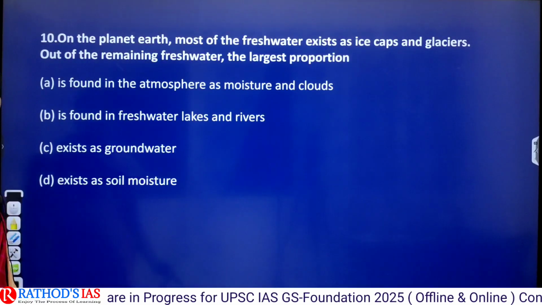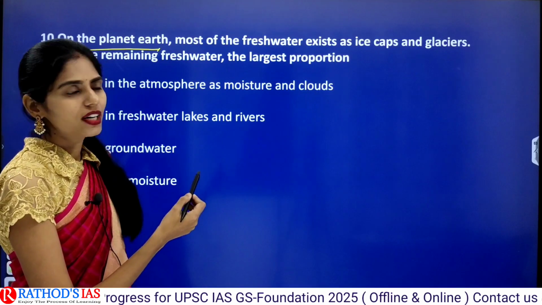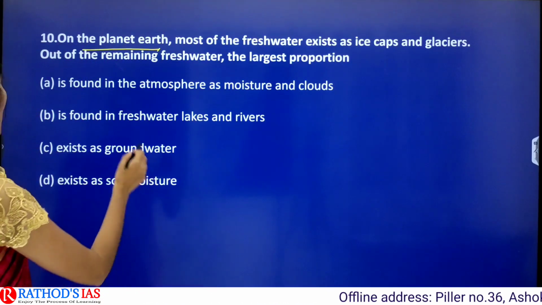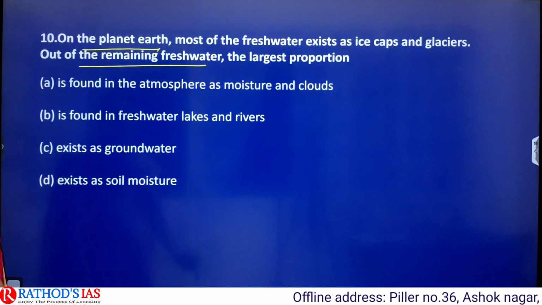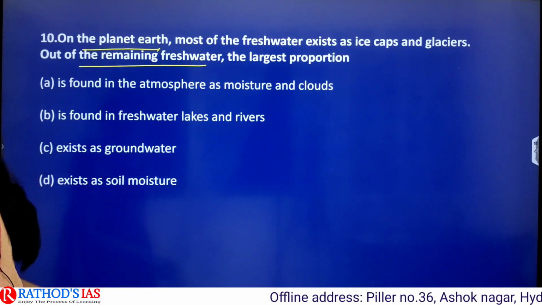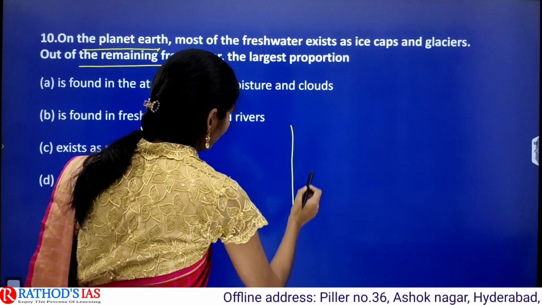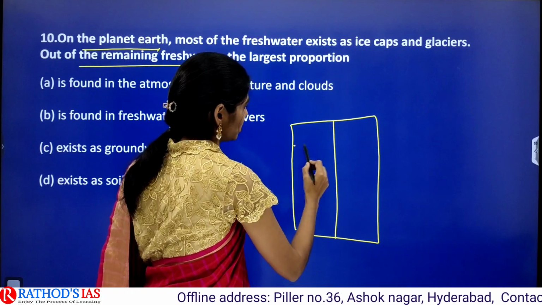And next question is, on the planet Earth, most of the fresh water exists as ice caps and glaciers. And out of the remaining fresh water, the largest portion is found in. It is a very simple question. If you go to your 11th class NCERT, there will be one table in the water resources topic.